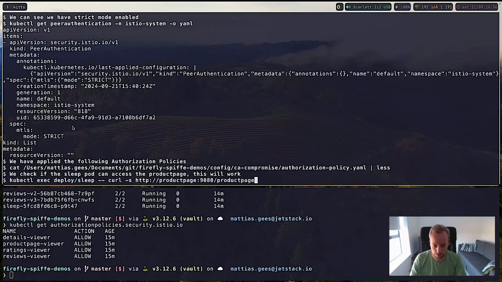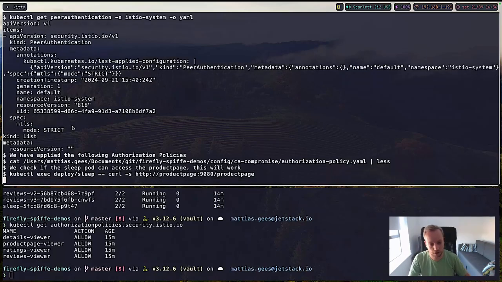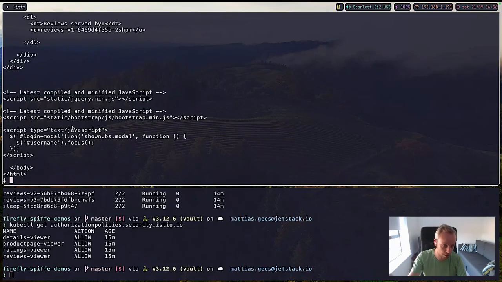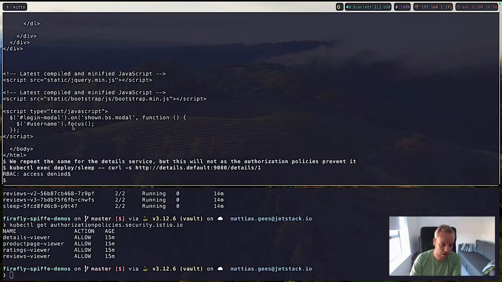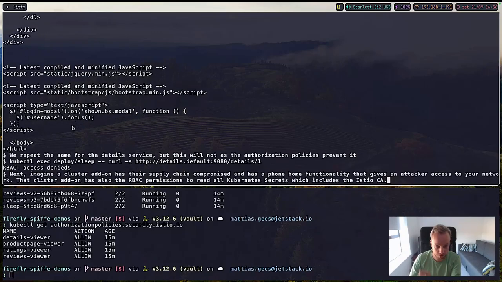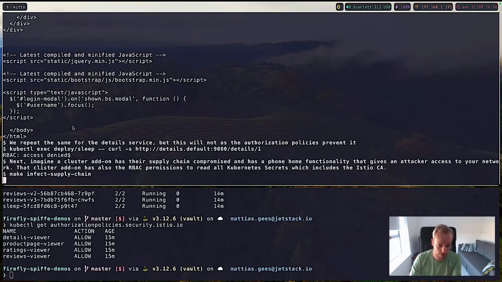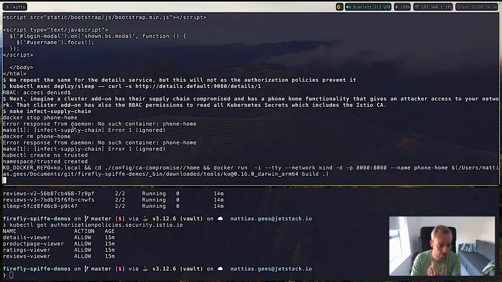To showcase this, I have deployed a simple sleep pod in there. At this moment everything can connect to the product page, because that's where our customers come in and everybody can talk to it, and we get a response back. But when I now try to do the same with the sleep pod and talk to the details service, I'm getting RBAC access denied, which is the default error that Envoy gives me back. So now we're going to deploy our infected component.